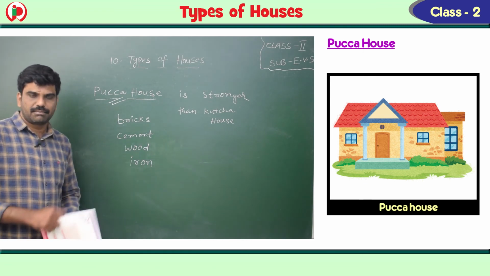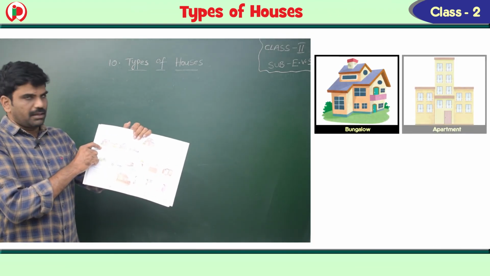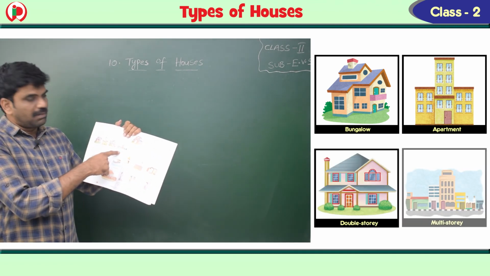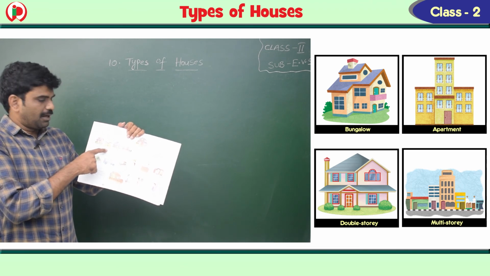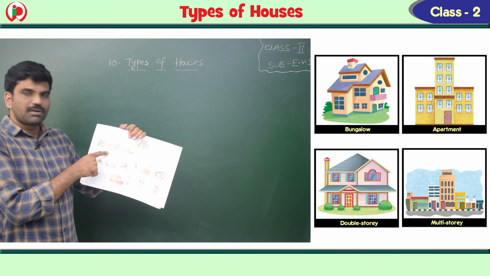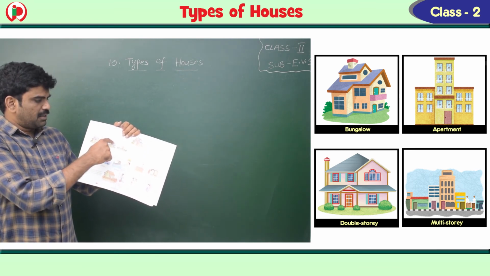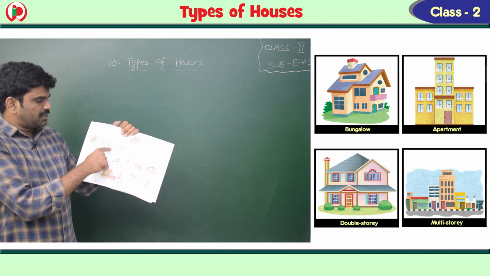Children, now you can see the figures here. Bungalow, apartment, double-storied building, multi-storied building. Bungalow is a Pakka house. Apartment is also a Pakka house, made up of bricks, cement, wood and iron. Double-storied means one house is on another house, which is called a duplex here.